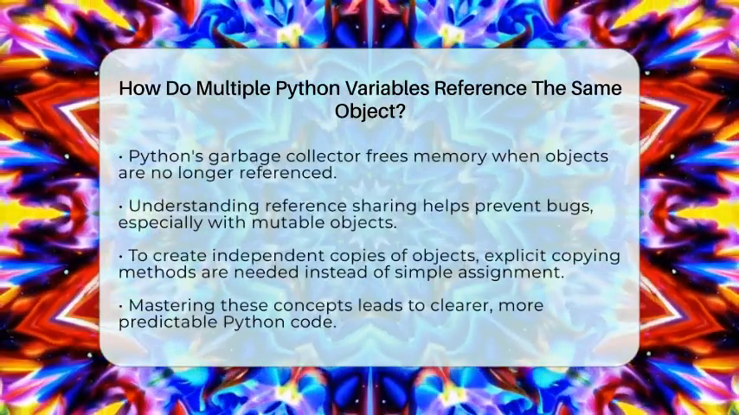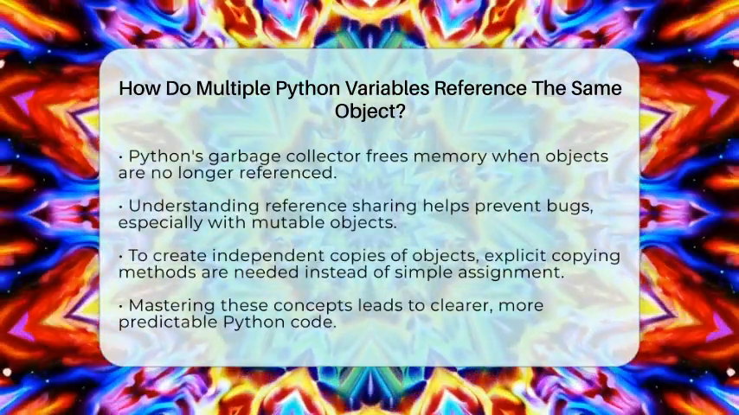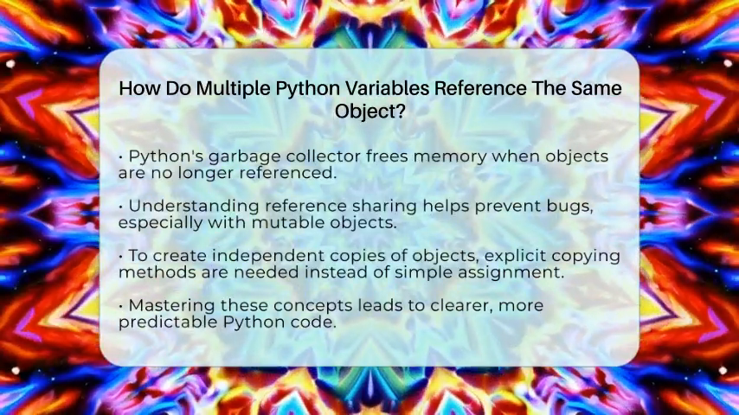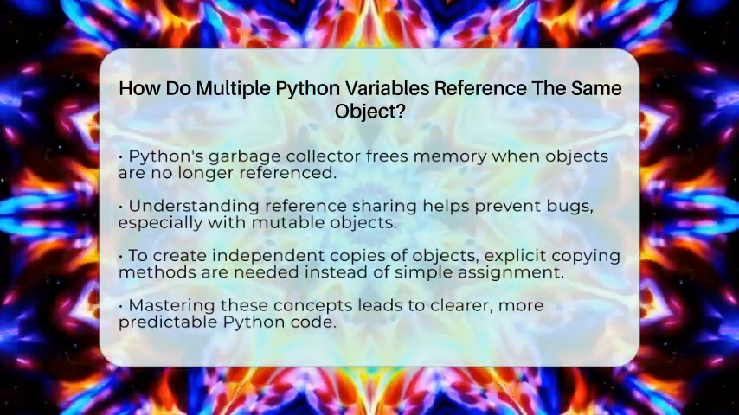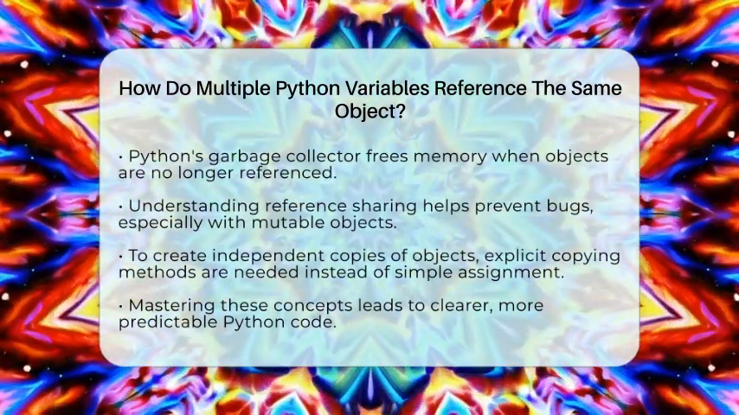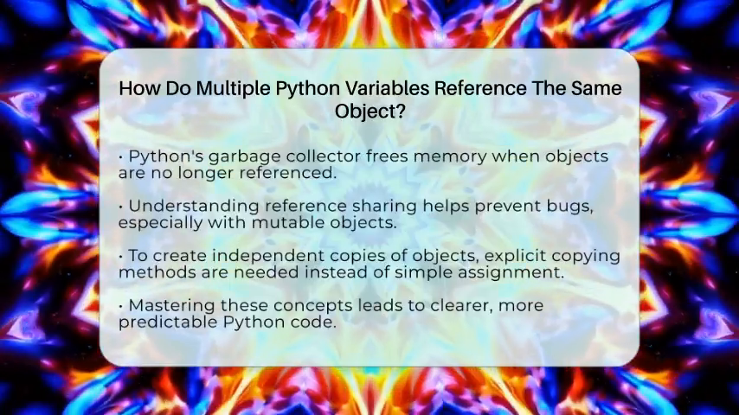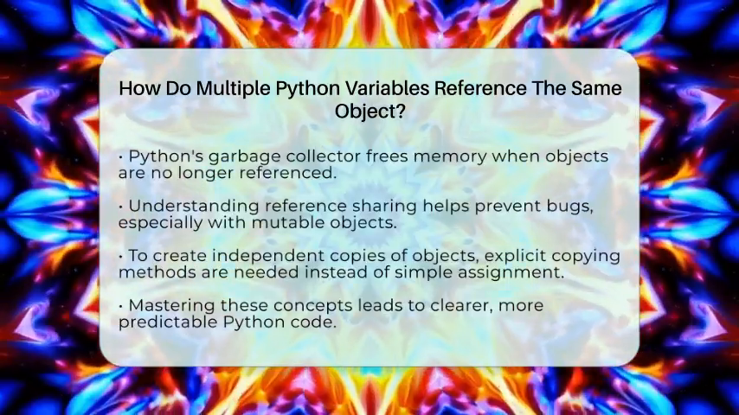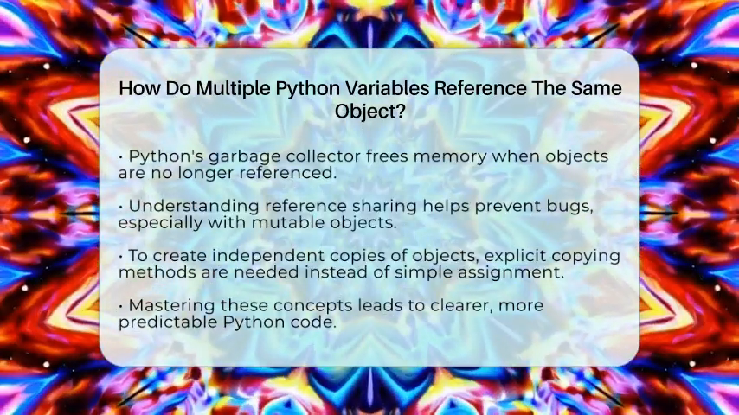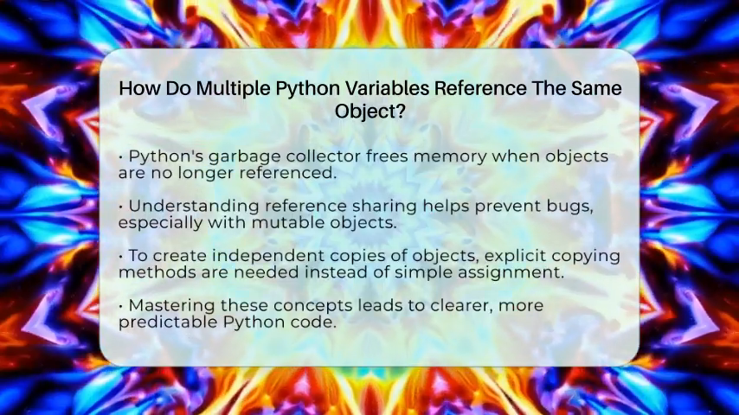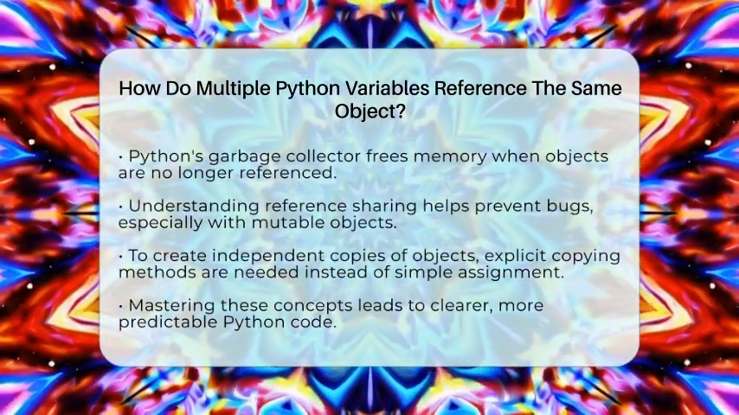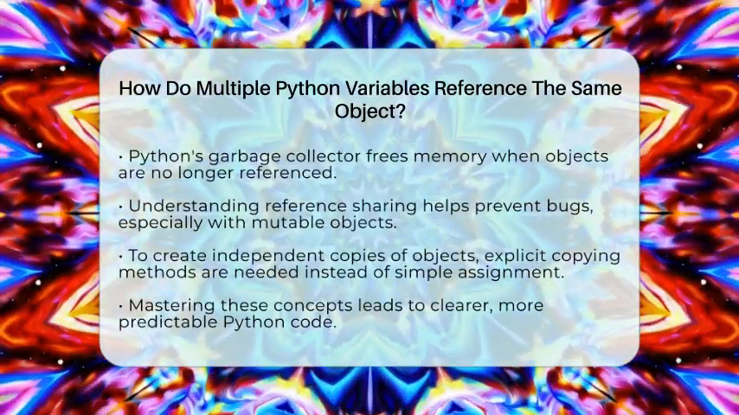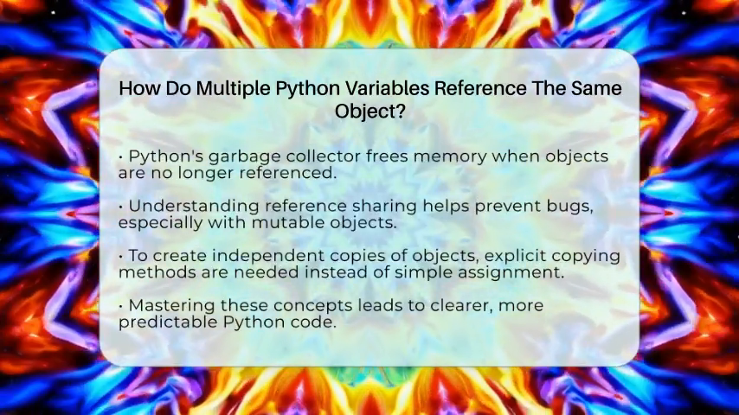So remember, in Python, variables are references to objects, not containers of data. Assigning one variable to another makes both point to the same object. The is operator helps you check if two variables reference the same object. Immutable objects are safe to share because they cannot change, but mutable objects can be changed through any reference. When you reassign a variable, it points to a new object without affecting others. Python's automatic memory management keeps things running smoothly behind the scenes. Mastering these concepts helps you avoid bugs and write cleaner, more predictable code.